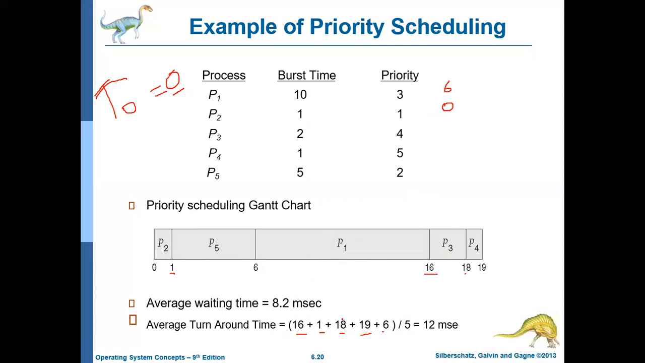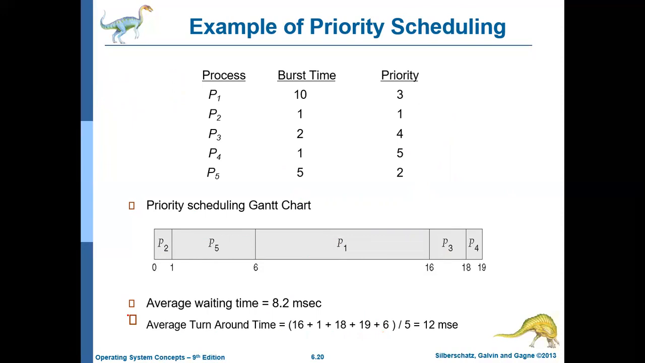And P3, its turnaround time is 18 and its burst time is 2, so 18 minus 2 is 16. Its waiting time is 16. P4's turnaround time is 19 and its burst time is 1, so 19 minus 1 is 18. Its waiting time is 18. And P5's turnaround time is 6 and its burst time is 5, so 6 minus 5 is 1. Its waiting time is 1. You can add all these and divide by 5, and that is how you get the average waiting time.